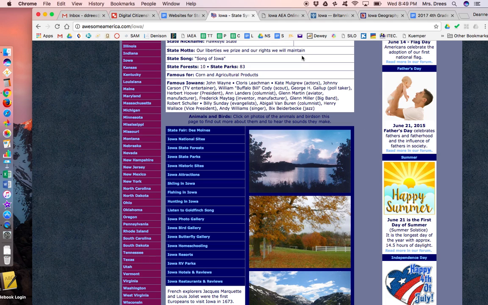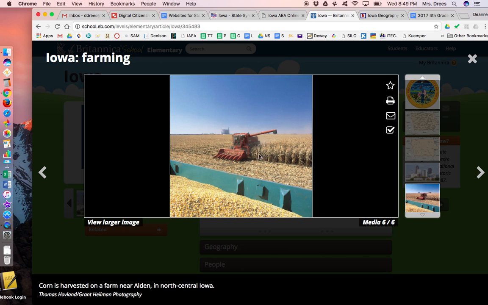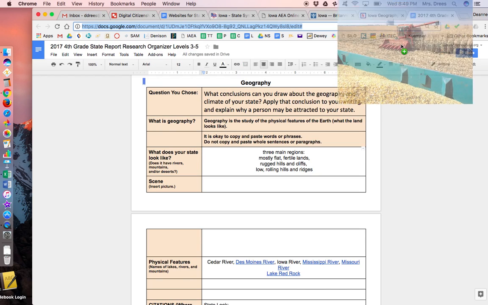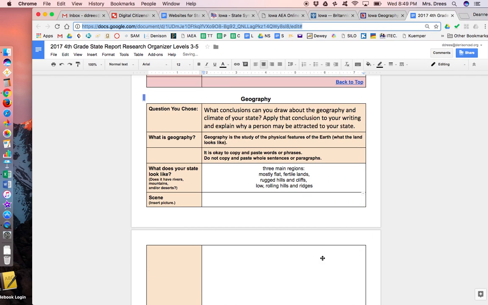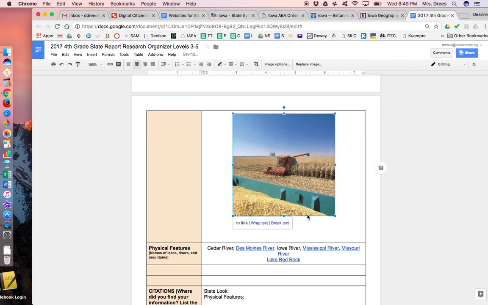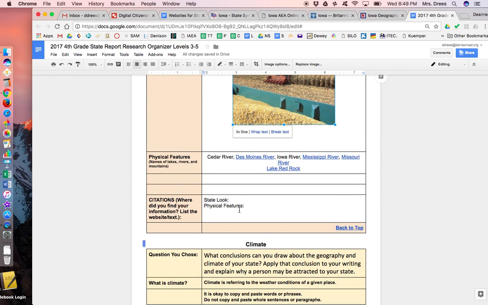So I think I'm going to pick, I think the farmer one, to me, looks the most like Iowa. You can pick any one that you like. I'm going to click on that. It shows the nice flat land that we have in Iowa. And I'm going to put it in the box for scene. If your picture is too big, you can click on it, drag the corners in to make it a little bit smaller. All right, now we need to cite where we found our sources.